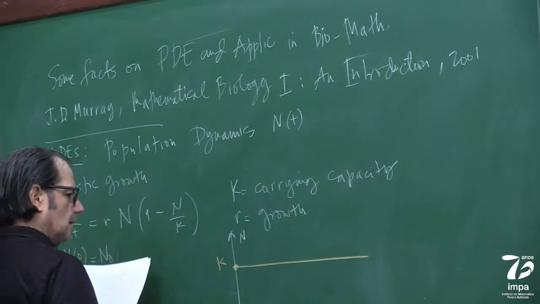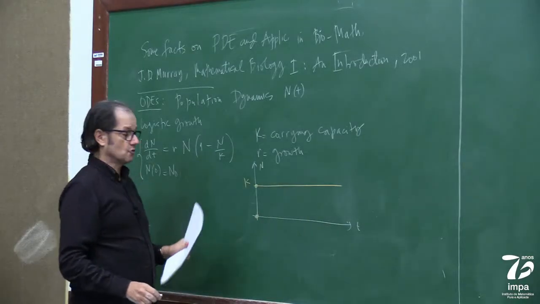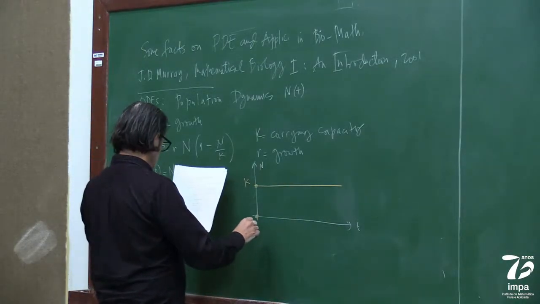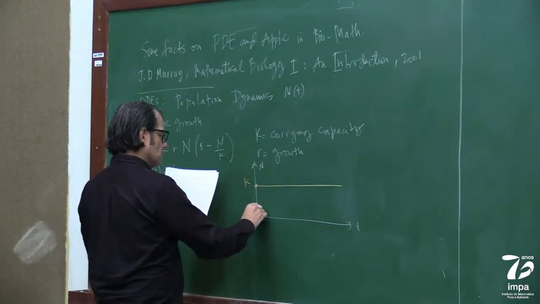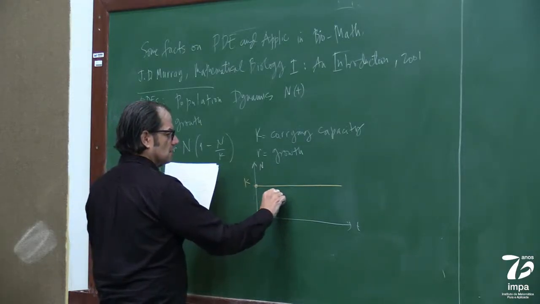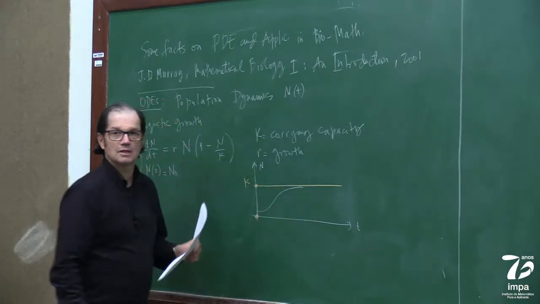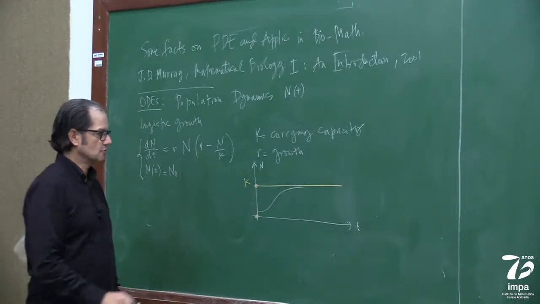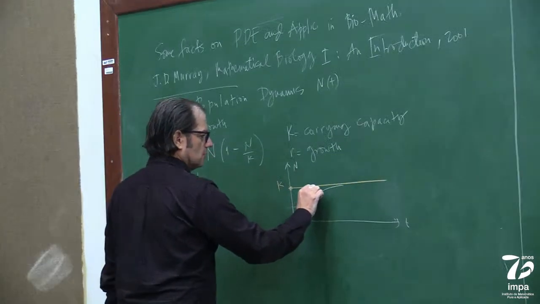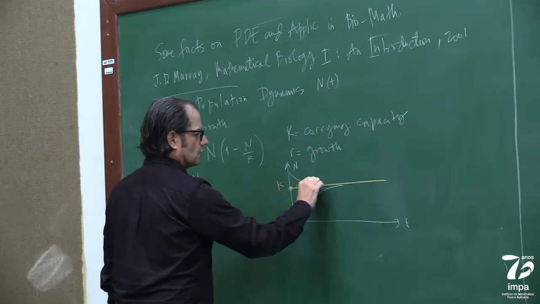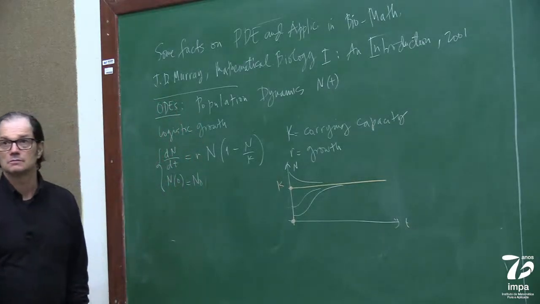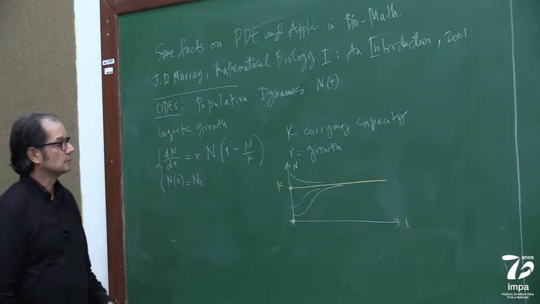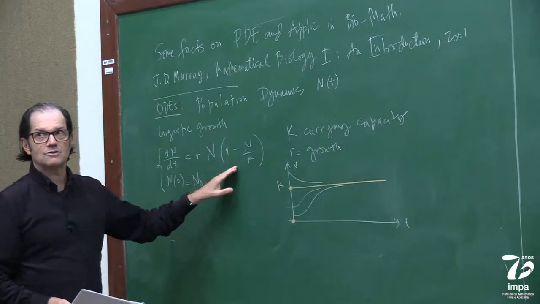And we can sketch the solution like this. If the solution is here, it sort of grows exponentially, and then it starts tapering down and asymptotes here. Here the same thing, and here it sort of decays like this. Right? So we'll come back to this equation, right?